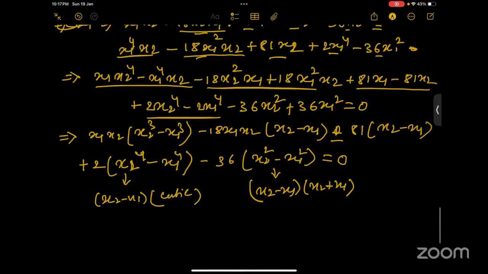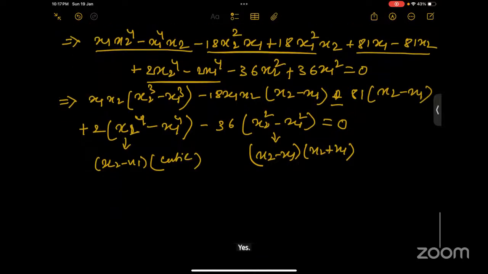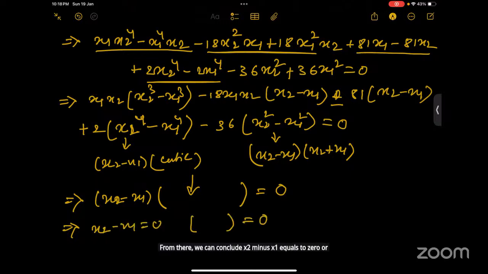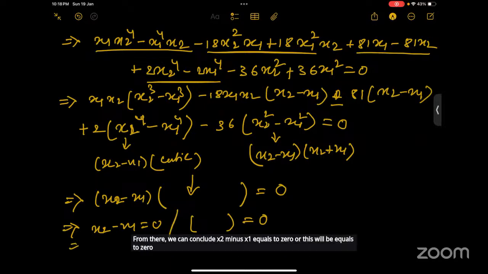Then we can take x2 minus x1 as common, and the leftover things will be there, equals zero. From there, we can conclude x2 minus x1 equals 0, or this will be equal to 0. From here, we can conclude x2 is equal to x1.